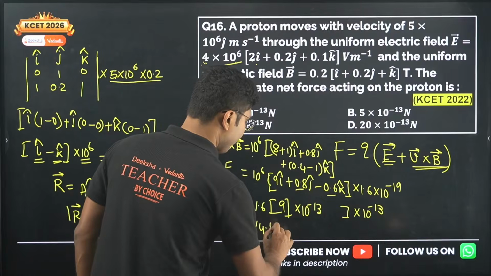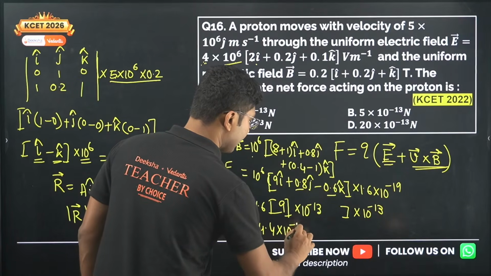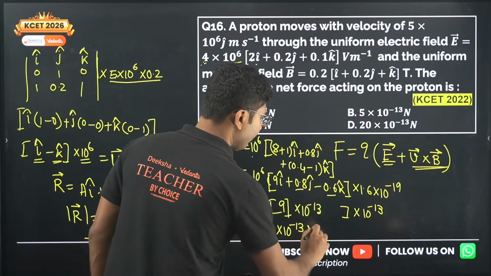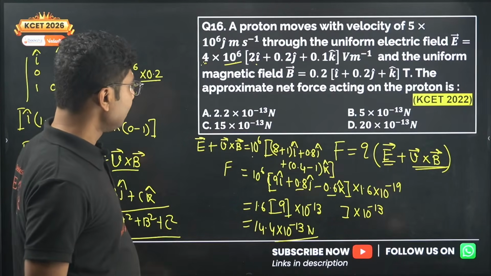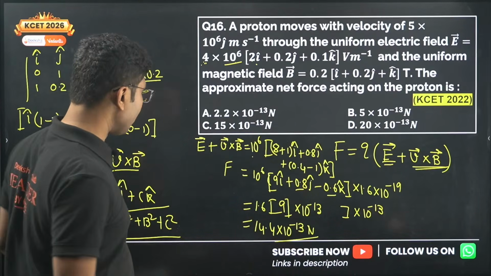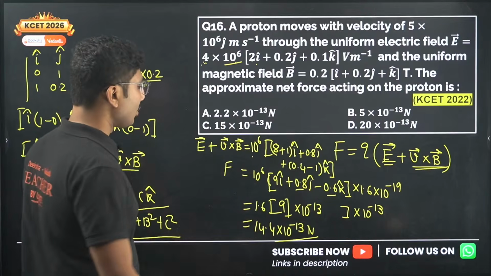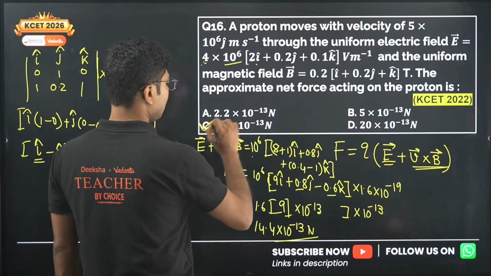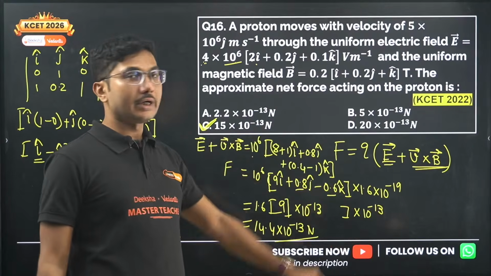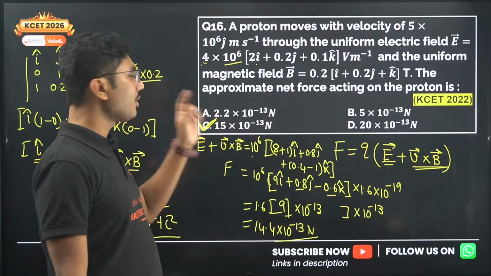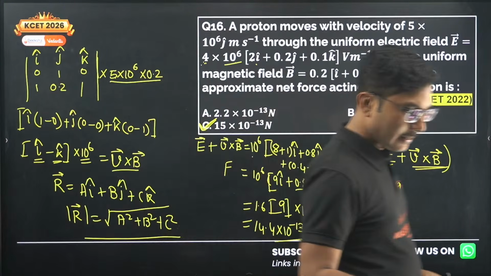So 14.4 into 10 to the power of minus 13. So this is the value of the force. A little long question. So if you see the answer, the closest answer is this one. Closest answer for 14.4 is 15. So if you have included all these values, then you would have got 15 as your answer.